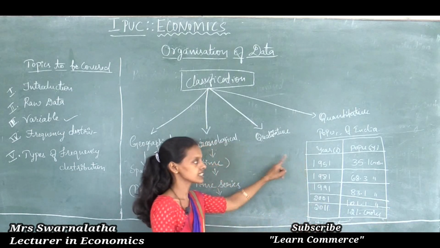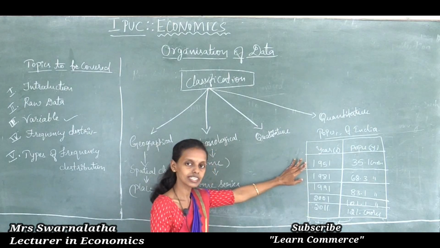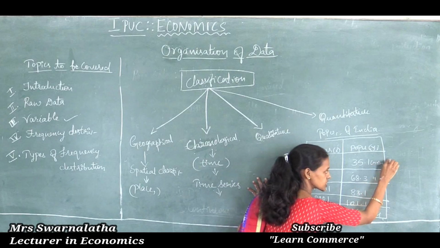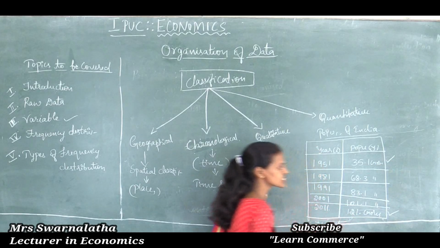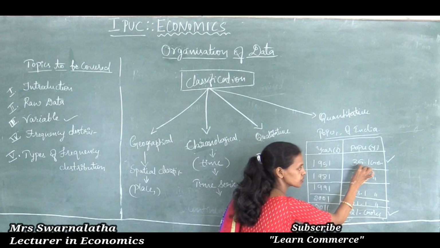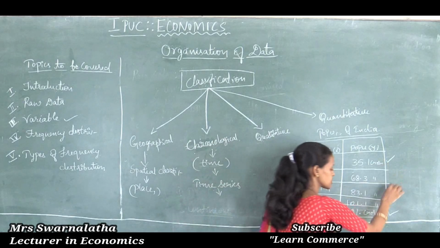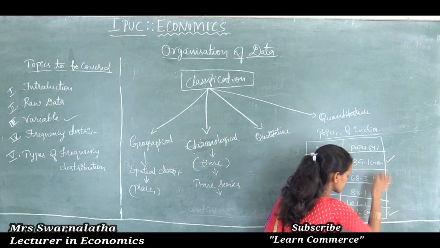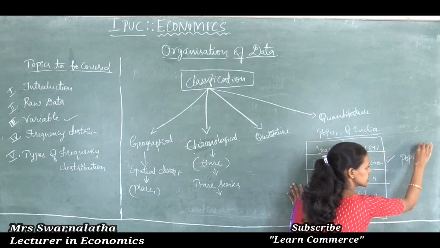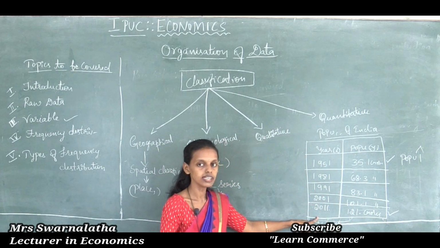We can see the analysis results for the population of India. You can compare in which year the population is maximum and in which year minimum. In 1951 the population was 35.1 crores. Compared to 2011, it has increased highly, from 35 to 121 crores. By the result, you can say the population of India increased enormously from 1951 to 2011.